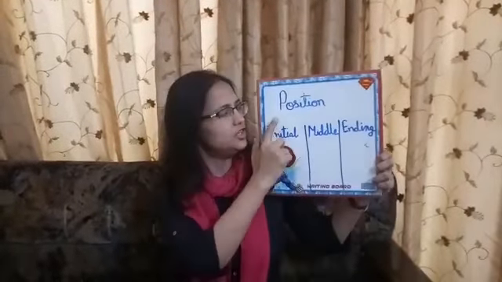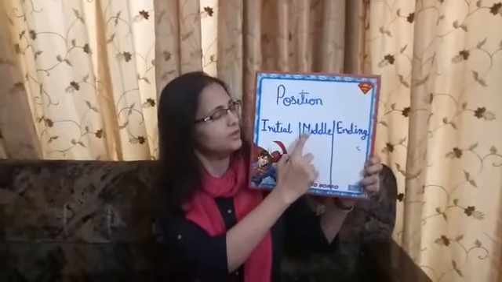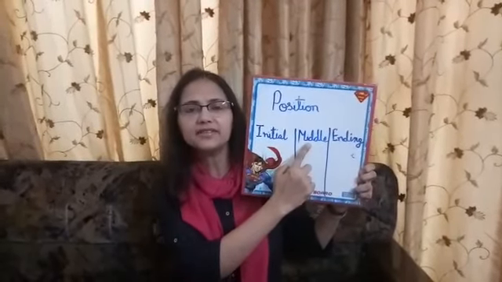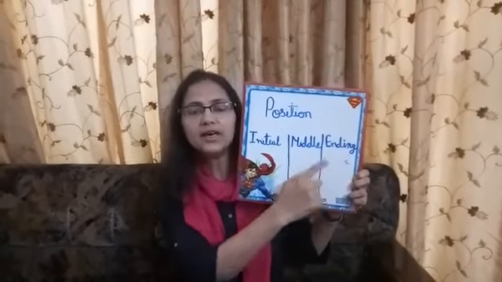First, the initial sound, which comes from the starting of the word; the middle sound, which comes from the center of the word; and the ending sound, which comes from the end of the word. Today I am going to discuss only about 2 sounds, which are s and a.